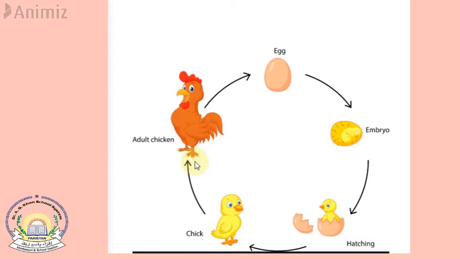So first the hen lays eggs, it sits on them to keep them warm, and then an embryo is formed. Then the embryo hatches, and it converts into a chick. The chick comes out. It is called hatching. Then that chick grows into an adult chicken.